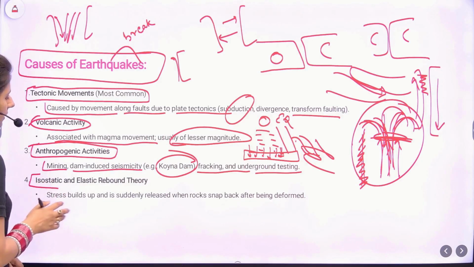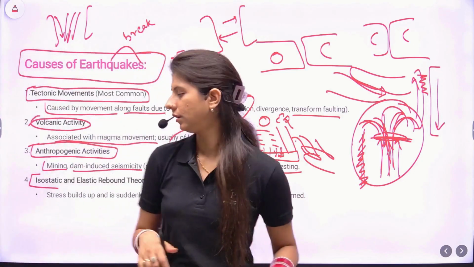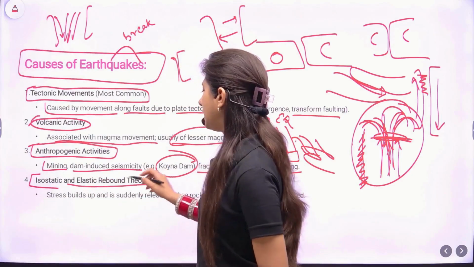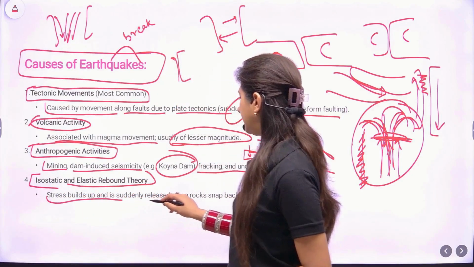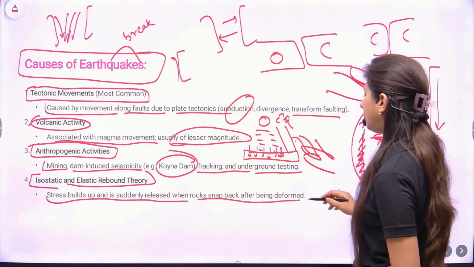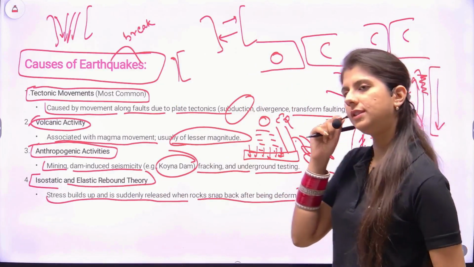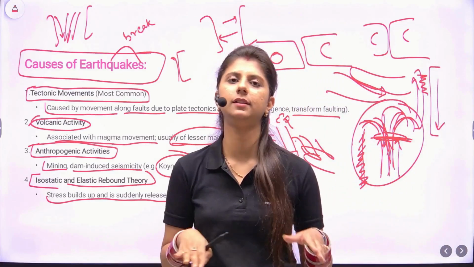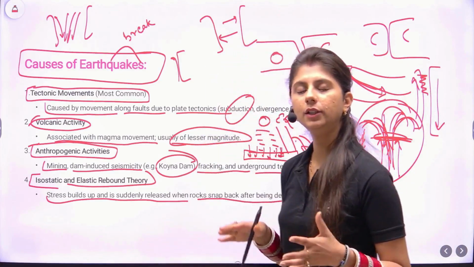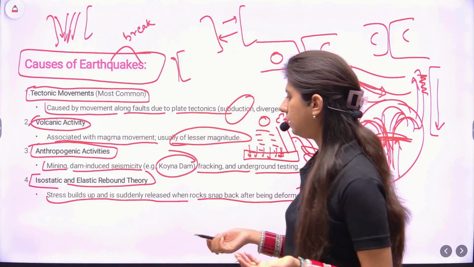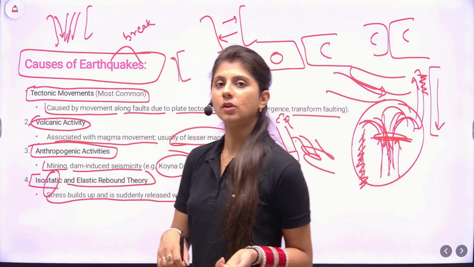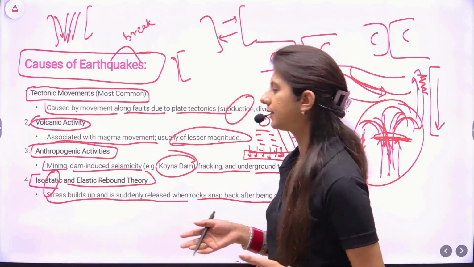Next up is isostatic and elastic rebound theory. Stress builds up and is suddenly released when rocks snap back after being deformed. Whenever a rock is deformed, whenever there is some disturbance in the equilibrium, the earth usually balances itself, which is the isostatic movement, right? So whenever this occurs, earthquakes are caused.